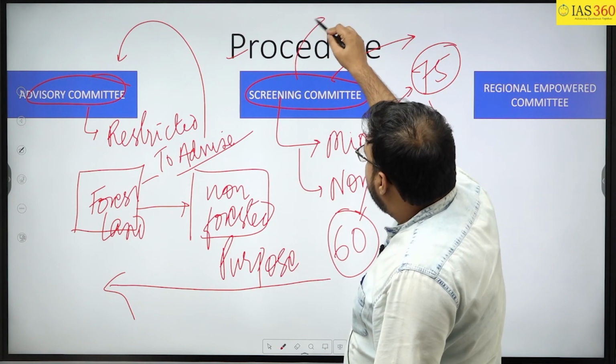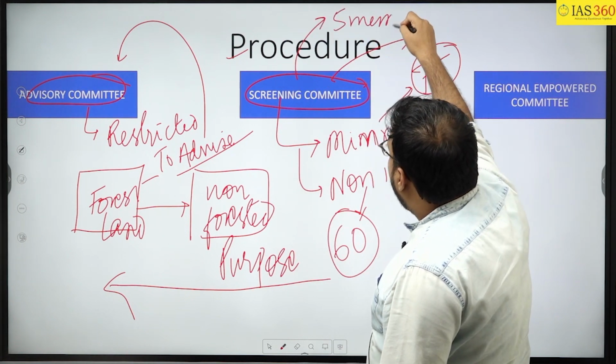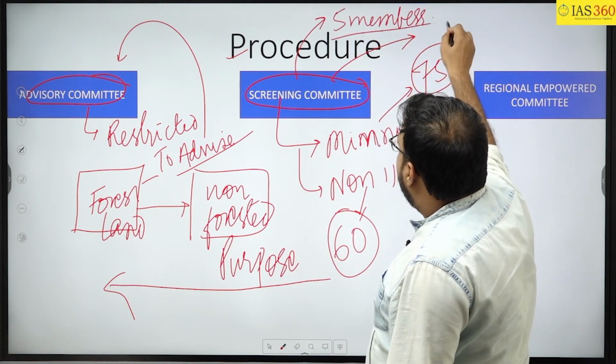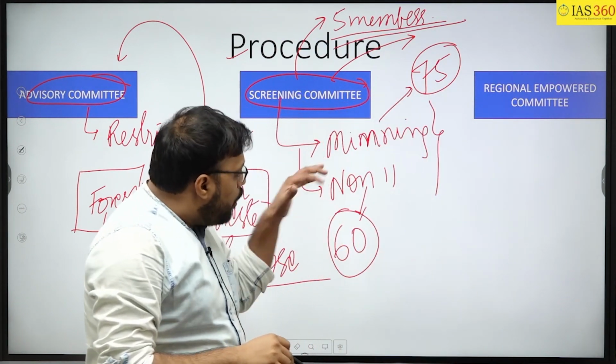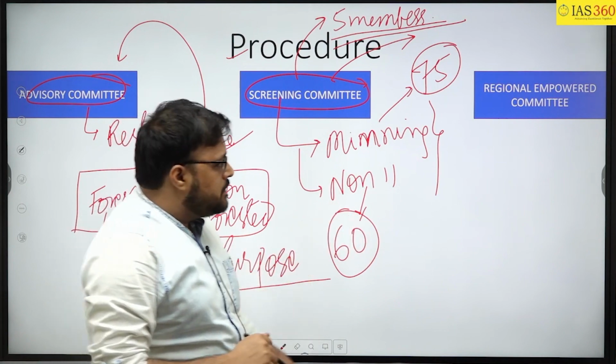And this screening committee consists of 5 members. They decide upon the diversion of the land for the mining or the non-mining project.